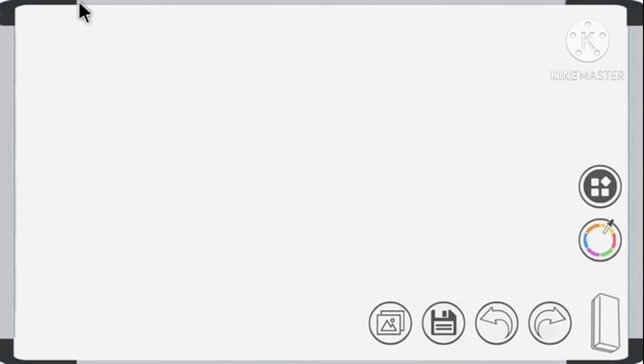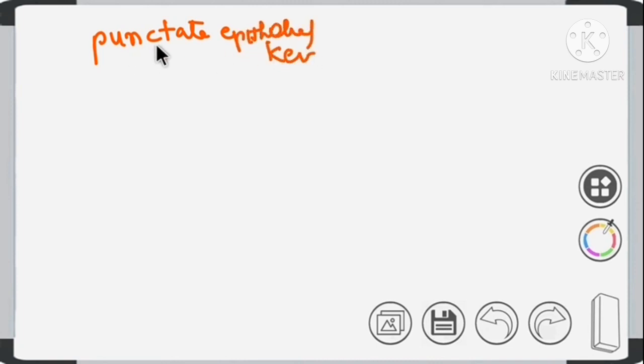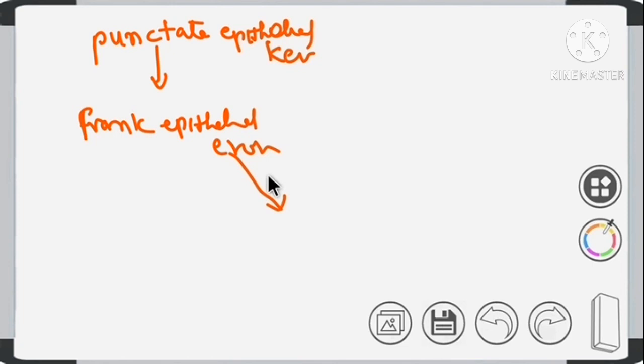First there will be punctate epithelial keratitis, right? These lesions combine with each other and result in frank epithelial erosions. These frank epithelial erosions combine with each other and result in ulcerative vernal keratitis.